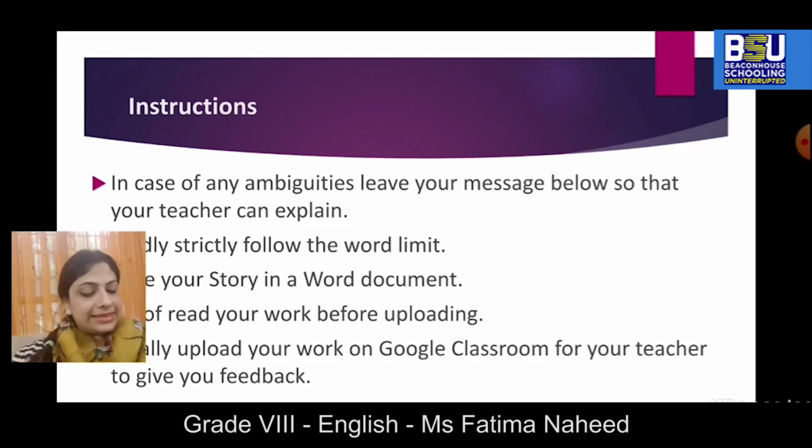Okay, the second step is make an outline. Now this is something that I've always been saying to my kids, even in the classrooms, that whenever you write something, make an outline of that, make a small web on a piece of paper. That will help you to track things, and that will help you to know which thing is to be added in your story and which thing you should omit, and it can be omitted to reduce the word limit.